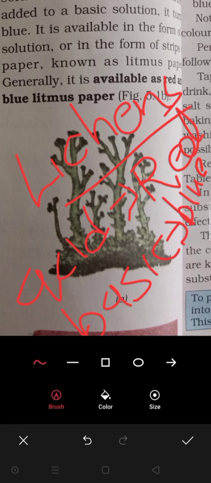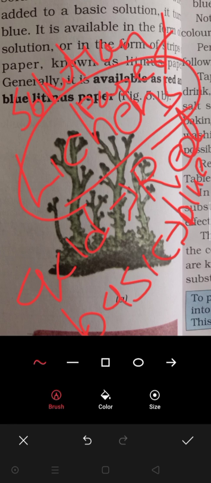So if you don't know the substance's nature, क्या वो एसिड है कि क्या वो बेस है, हमें नहीं पता है, लेकिन अगर आपके पास लाइकेन की स्ट्रिप्स हैं, ओके, लिटमस पेपर है, then if you dip the litmus paper into the solution, if the litmus paper turns red, it means the substance is acidic in nature. If the litmus paper turns blue, it means the substance is basic in nature, clear. It is available in the form of a solution or in the form of litmus paper. As I have told you, the lichen extract can be available in solution or in paper strips, okay.